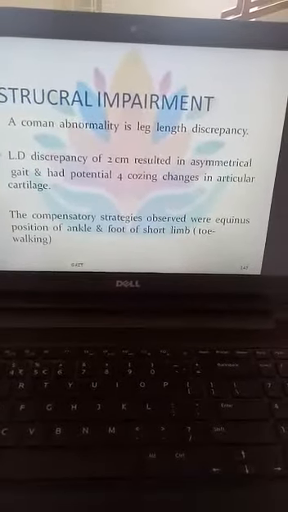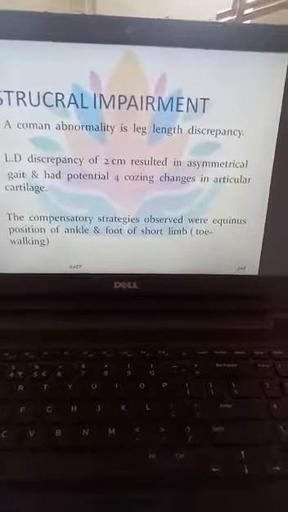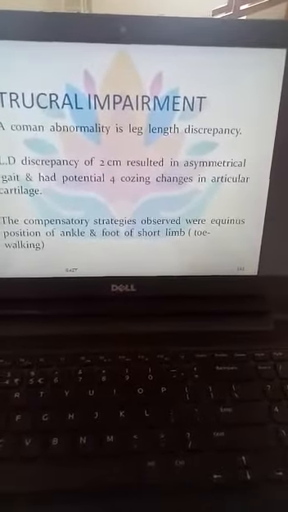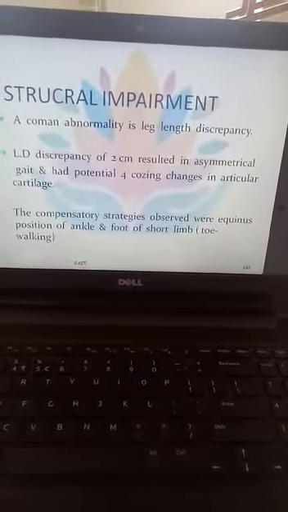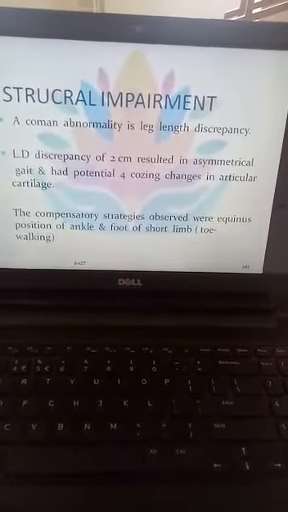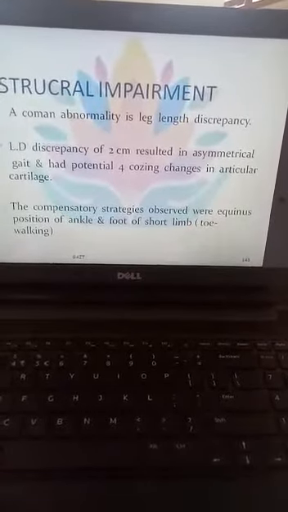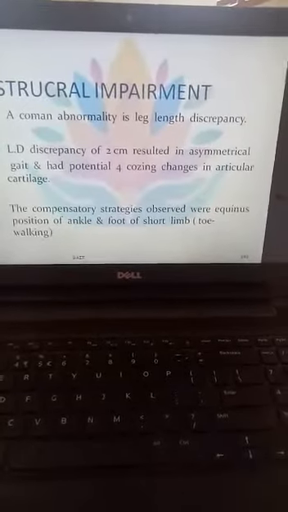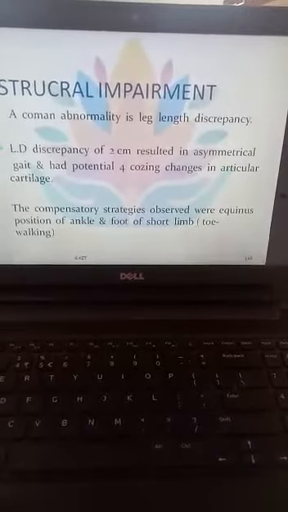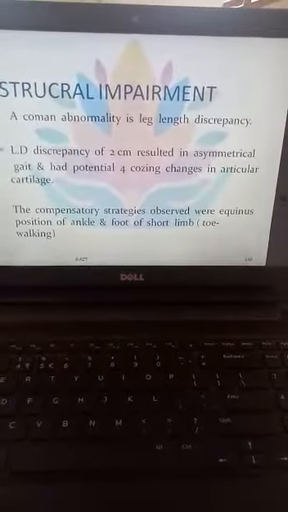If the leg length difference is about 2 cm or more, it can result in an asymmetrical gait, meaning that a person with a discrepancy will not be able to walk properly, and it has the potential to cause changes in the articular cartilage. Because of the asymmetrical gait, the person will not be able to walk properly, and because of this, articular changes will occur in the person's body.